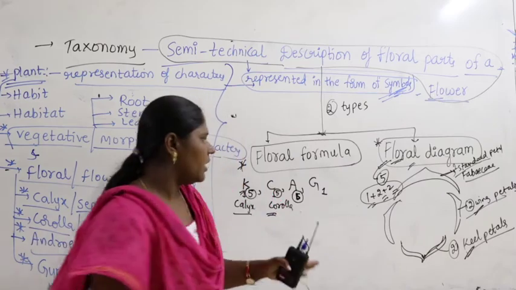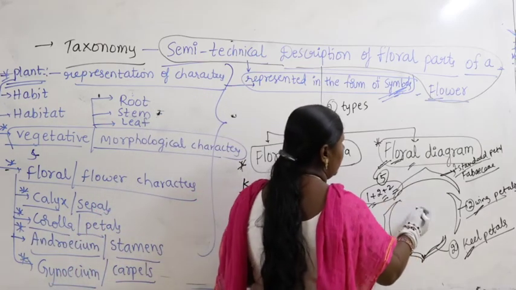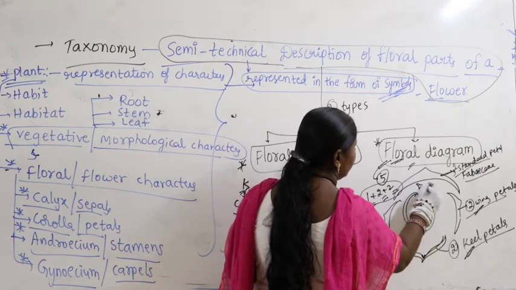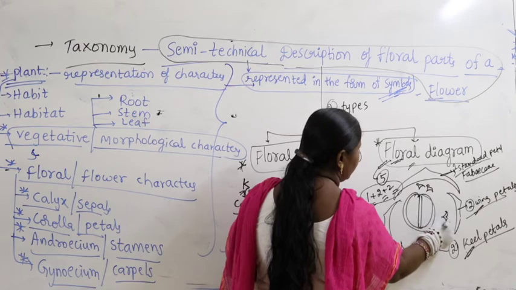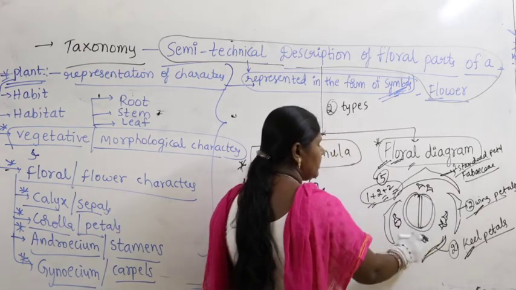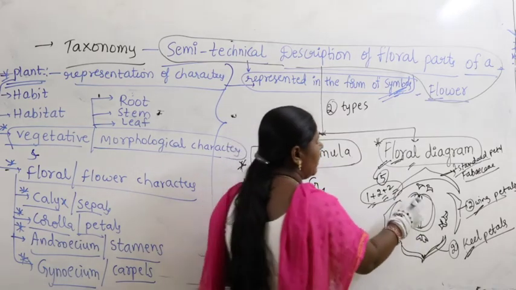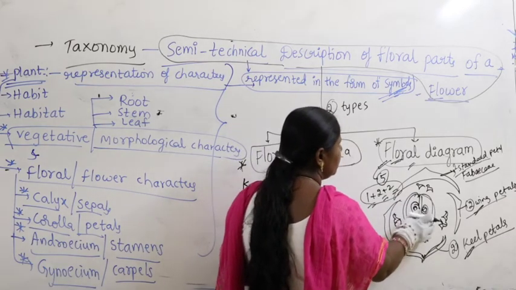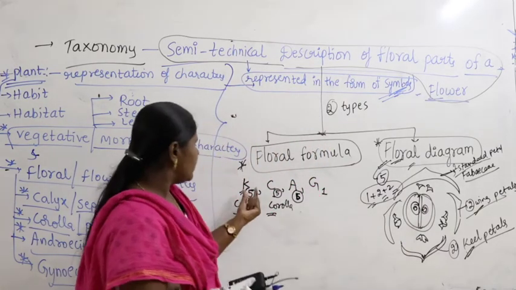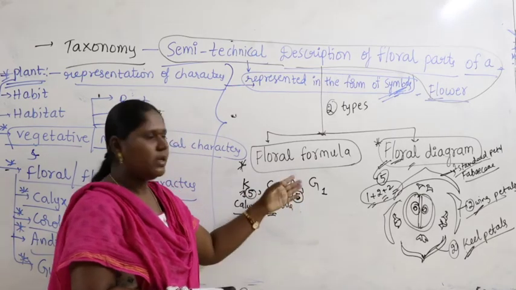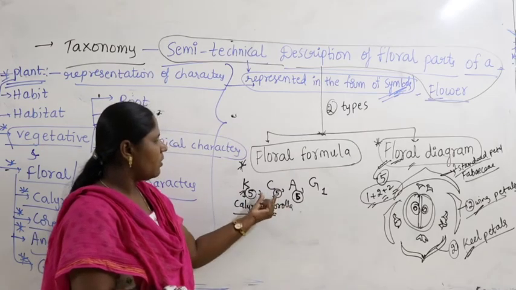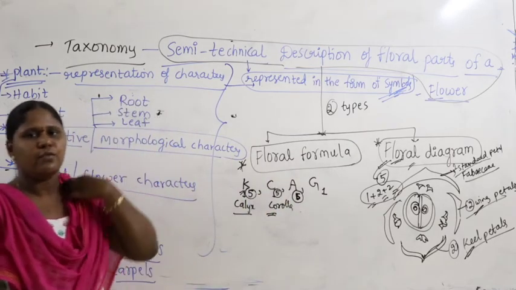In the semi-technical description, of course, we will draw the calyx, androecium and gynoecium, and the number of stamens. For example, these are stamens: 1, 2, 3, 4, 5, 6, 7, 8. The number of stamens is 8, and bicarpellary, meaning 2 ovaries. I will give you the floral diagram in detail. The representation of the floral formula in the form of a diagram is called the floral diagram. The representation of characters in the form of symbols is called the floral formula.